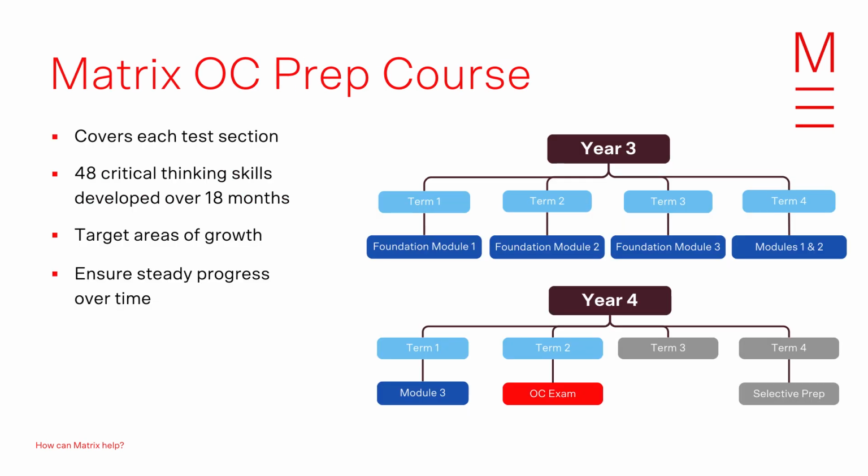The Matrix OC Prep course is structured to cover each test section with 48 critical thinking skills developed over 18 months. Each term builds on the last, targeting areas of growth to ensure students are fully prepared for the test. This structured approach allows students to focus on specific areas and make steady progress over time.